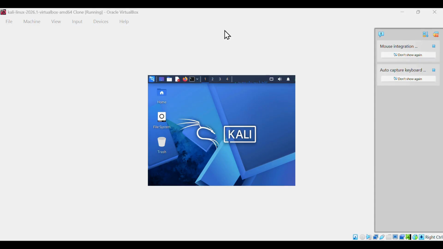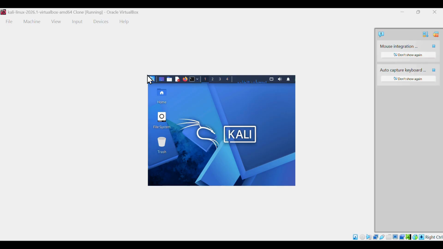Hello everyone. Today we are going to learn about Linux. In this series we are going to learn Linux commands in a very simple and practical way. Linux is widely used in cyber security, ethical hacking, cloud computing and server management. So if you want to build a career in IT or cyber security, learning Linux is very important.